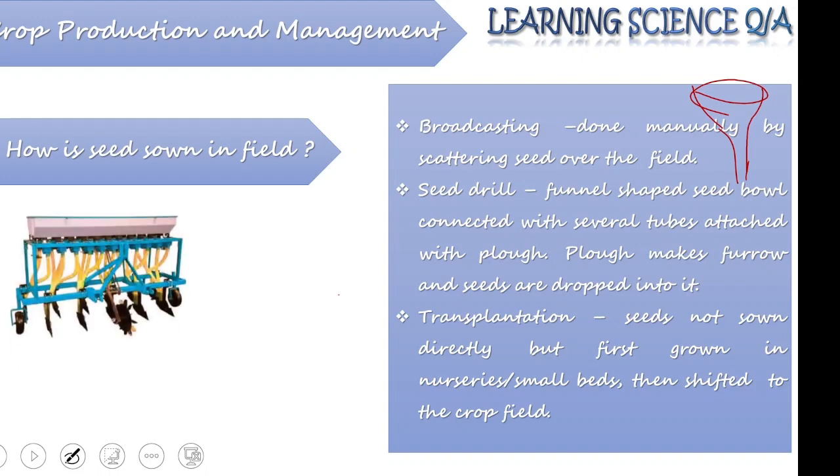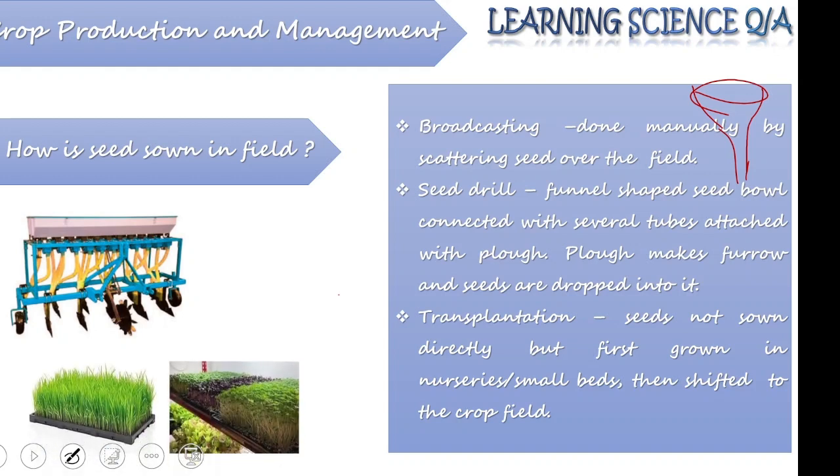Just see how they look. This is how they look. If you want to grow plants through transplantation, you bring this seed bed to your field and then the plants are grown at a specific interval.